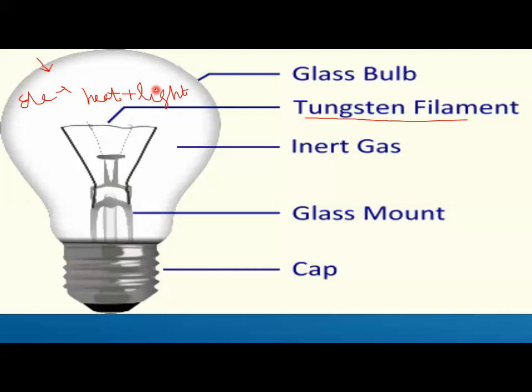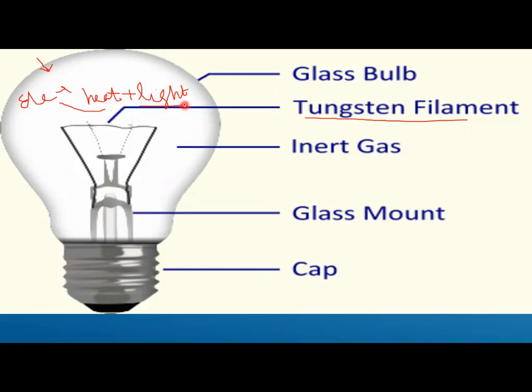So that's why we are reading it under the heading of heating effect of an electric current. When the electricity runs through this wire, it converts into heat energy. As a result, after getting so hot, it starts glowing and gives you white colored light.